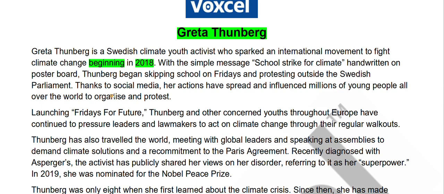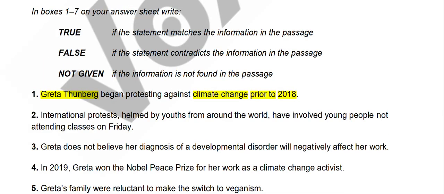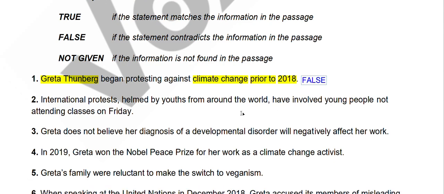Before 2018 we don't know what she was doing, but she started protesting in 2018, not prior to 2018. So the answer to this question should be, let me capitalize it, false. Clear?